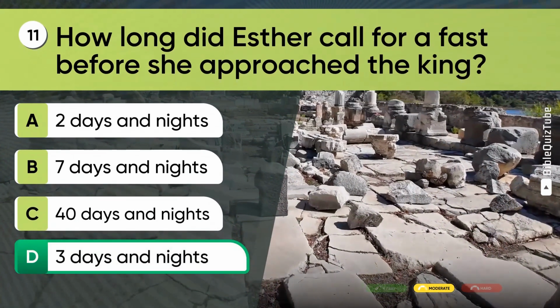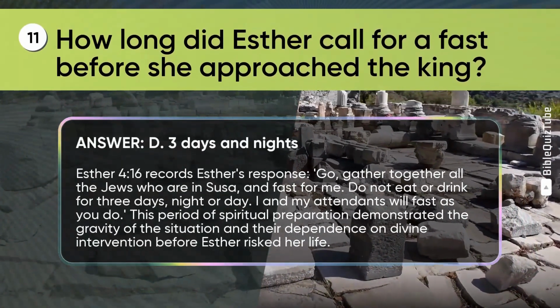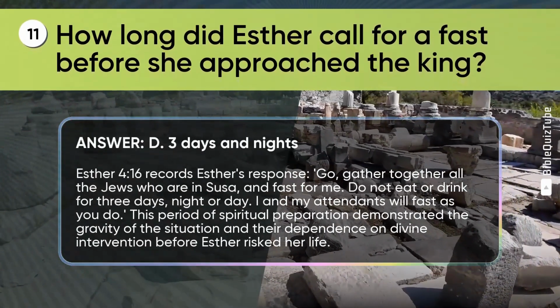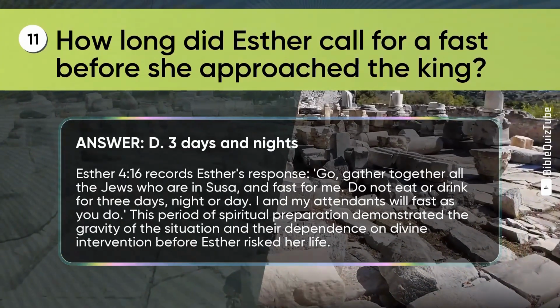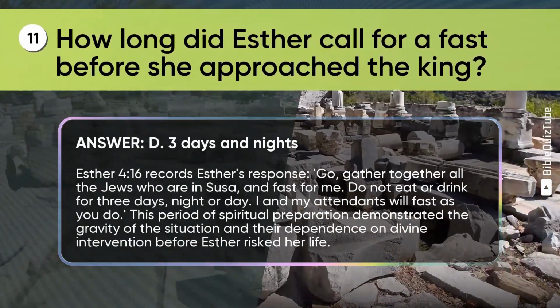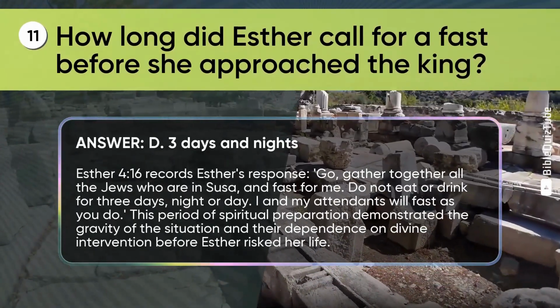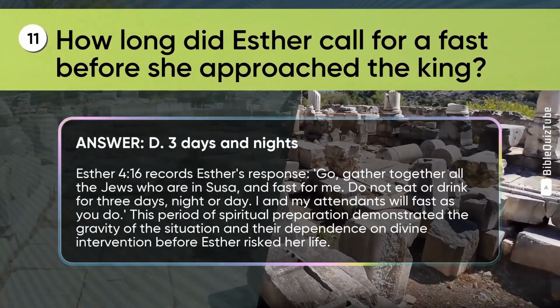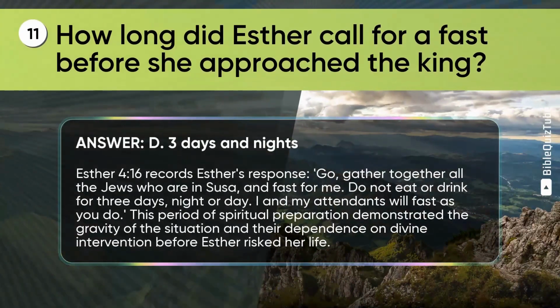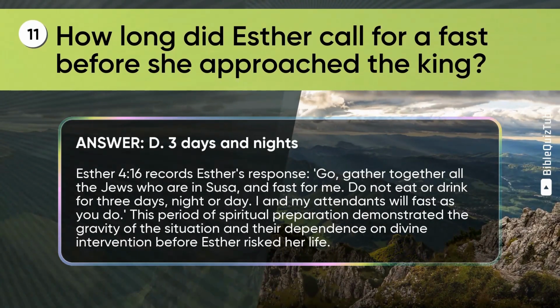The correct answer is D. 3 days and nights. The explanation. Esther chapter 4 verse 16 records Esther's response, "Go, gather together all the Jews who are in Susa and fast for me. Do not eat or drink for 3 days, night or day. I and my attendants will fast as you do." This period of spiritual preparation demonstrated the gravity of the situation and their dependence on divine intervention before Esther risked her life.